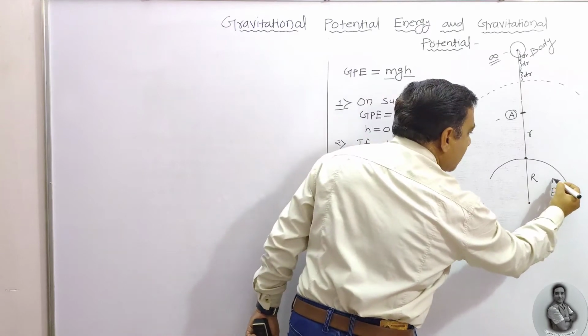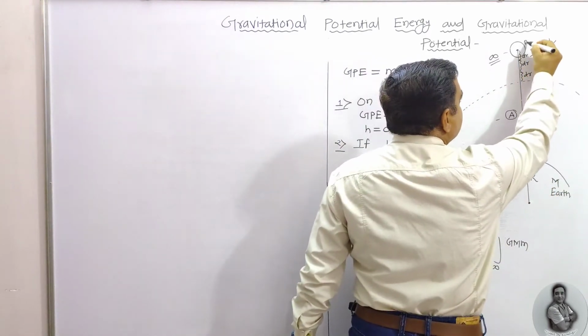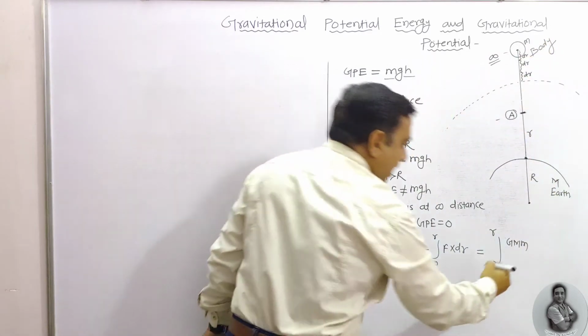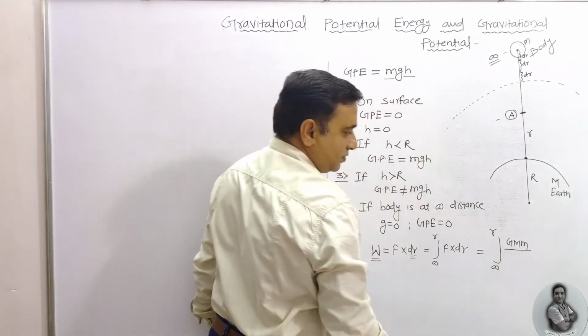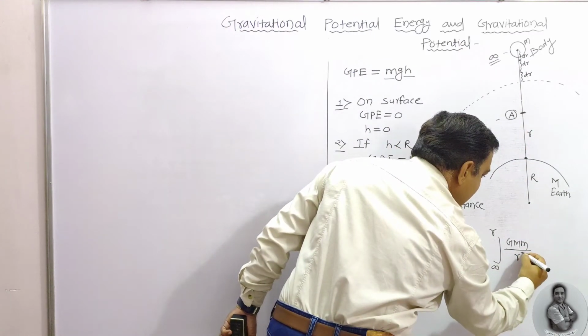What is this M? The capital M is the mass of the earth. Small m is the mass of the body. Then I am going to write this as the distance, that is at a distance R, that is R square.